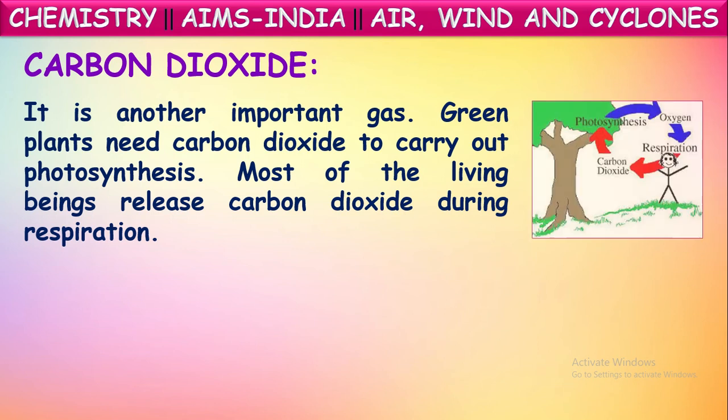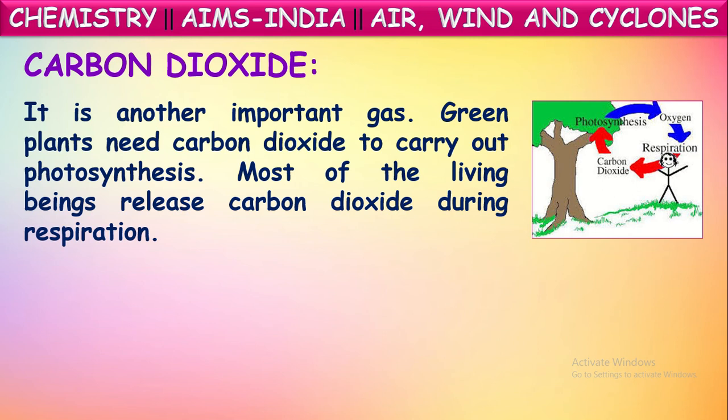Most of the living beings release carbon dioxide during respiration. This carbon dioxide will be absorbed by plants, and they utilize this gas in the process called photosynthesis. In the production of their food, they absorb this carbon dioxide gas from the atmosphere through their leaves.